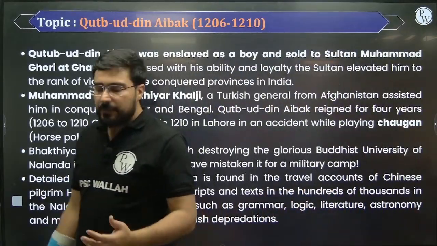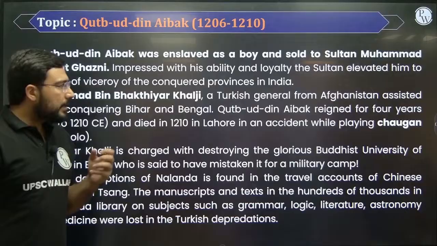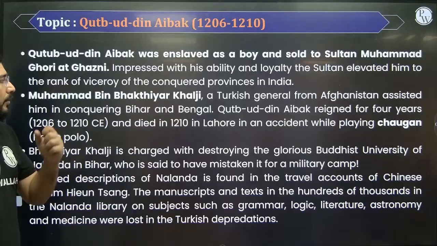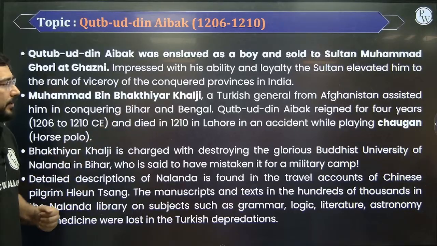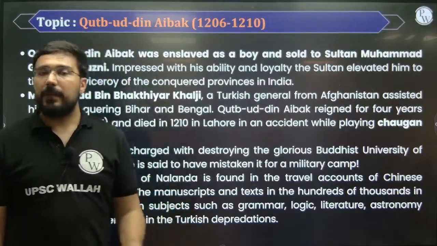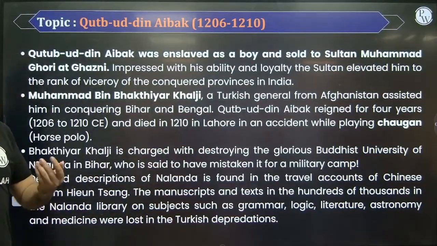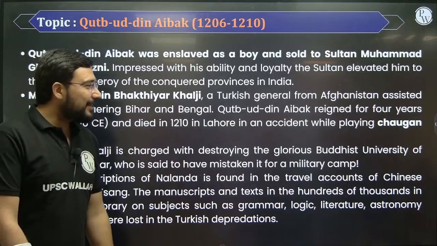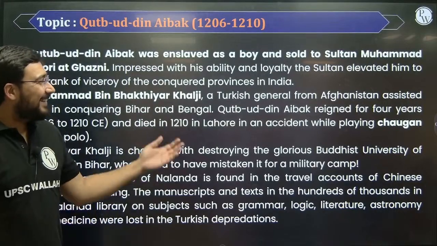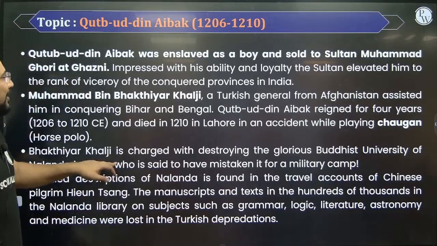Qutbuddin Aibak, he was a slave. Eventually, after winning in the second battle of Tarain, he was given considerable authority. Along with Bakhtiyar Khalji, they kept on conquering areas; Bihar and Bengal were captured. He was going to play an important role only for 4 years because he was playing horse polo, what do we call it? Chaugan. And he fell from the horse and lost his life. And such questions are asked in SSC: which Sultan died after falling from a horse? He was our very first Sultan, Qutbuddin Aibak, right? So he was the first one.